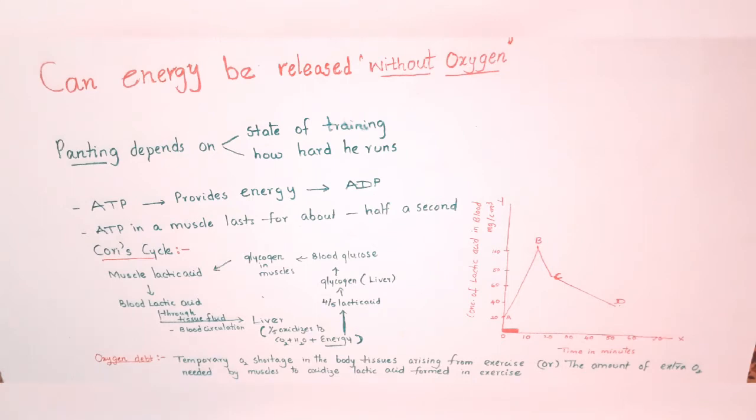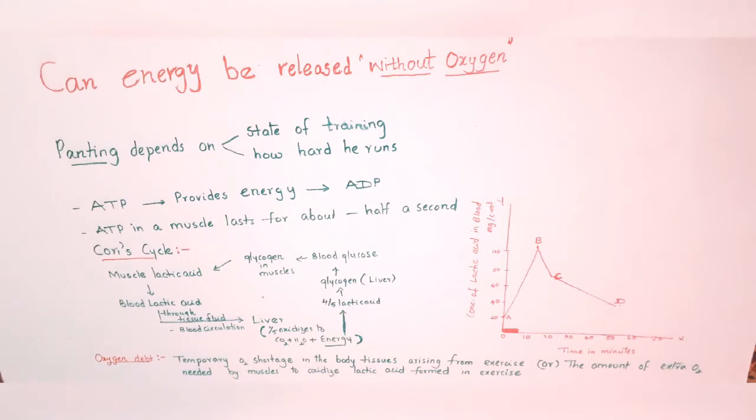Already we have learned that during respiration, energy is released and it is stored in the form of ATP in the cells. That ATP provides the energy for running. When energy is provided, ATP is converted to ADP. You know that ADP is adenosine diphosphate. One energy rich phosphate is utilized, so ATP is converted to ADP.